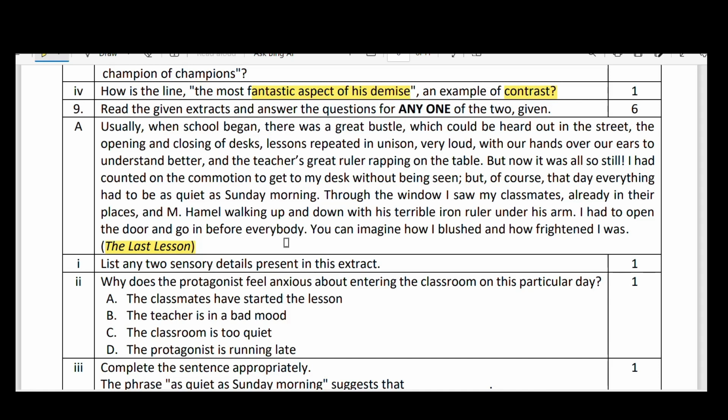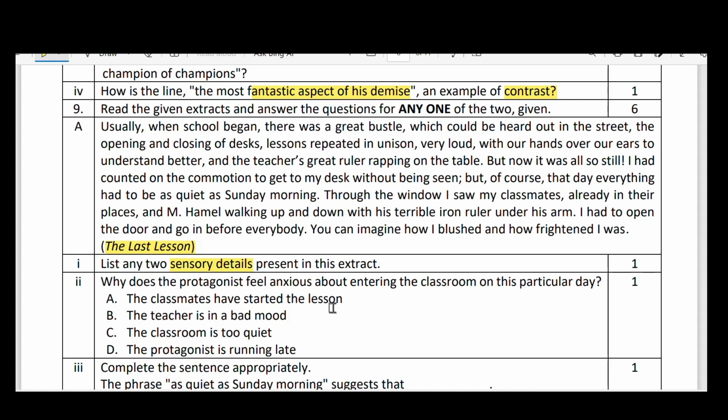Yes. And the first question: list any two sensory details present in the extract. This type of terms are very different, my dear students. Sensory things means we get the things through our senses, maybe through eyes, maybe through ears. Remember this, especially here.